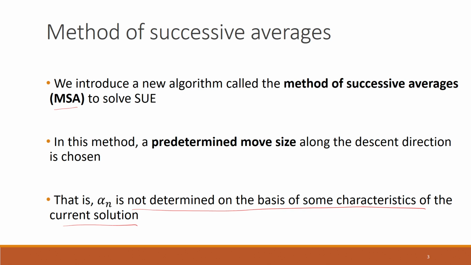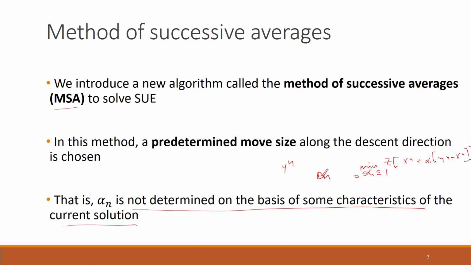In the convex combination algorithm, we solved an optimization problem to determine alpha n once we knew the auxiliary solution yn, given the current point xn. We had solved this: minimize z of xn plus alpha n times yn, where alpha n goes from 0 to 1.